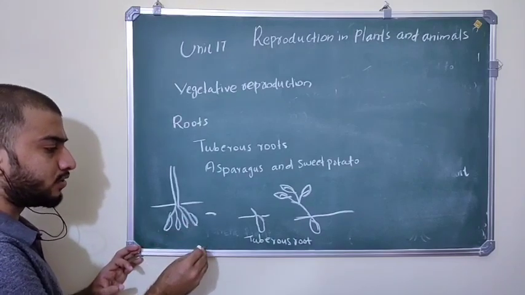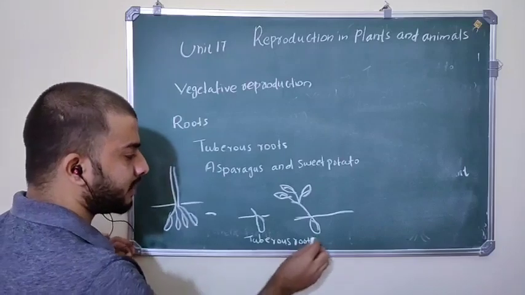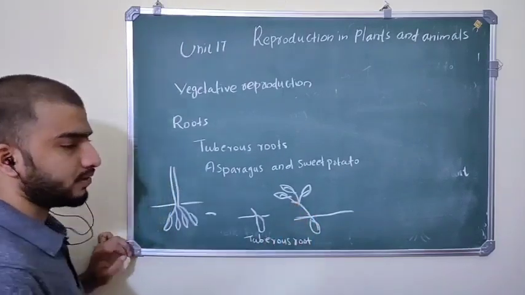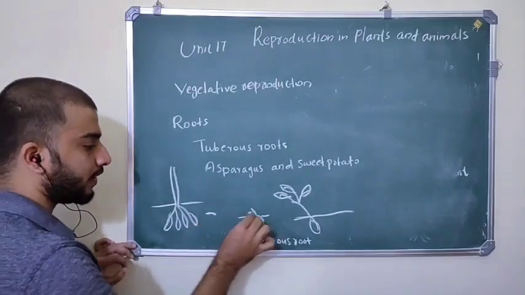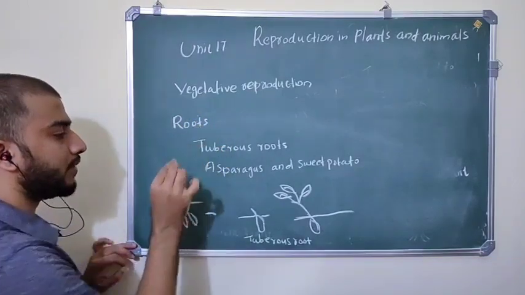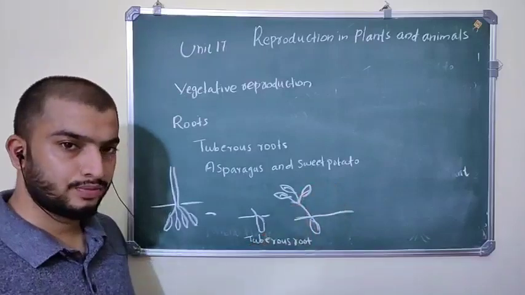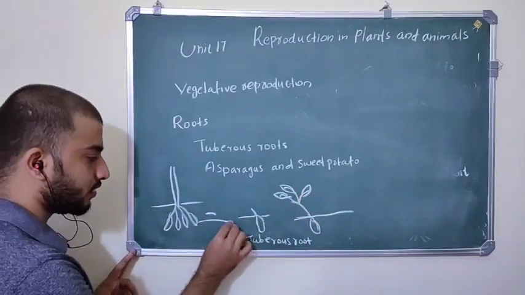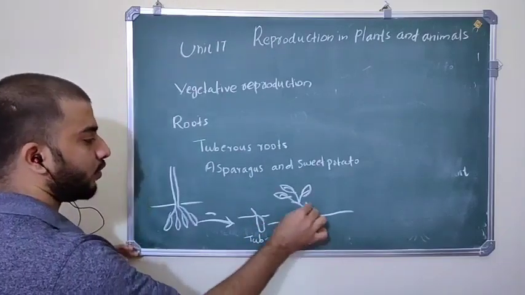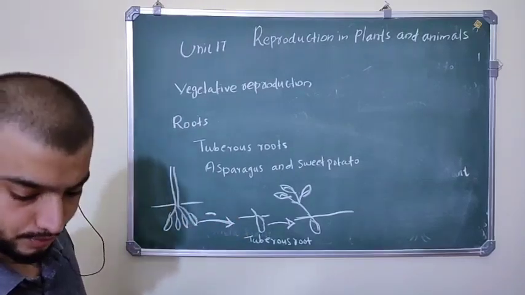If we put it under soil, after some time it will germinate and develop into a new plant. So that's why it is vegetative reproduction by roots. Clear?